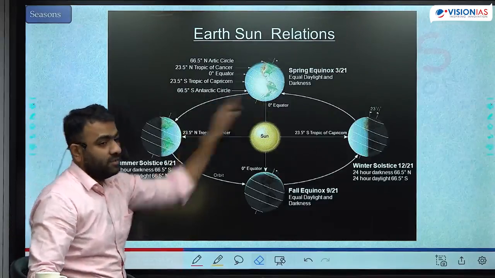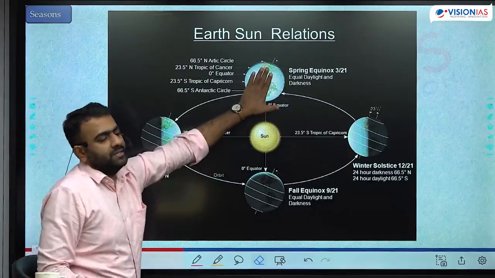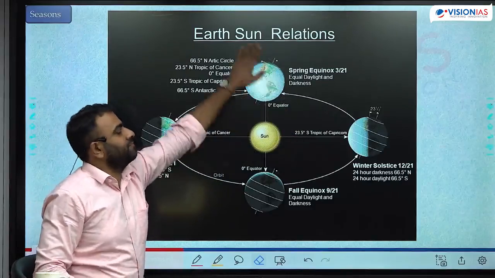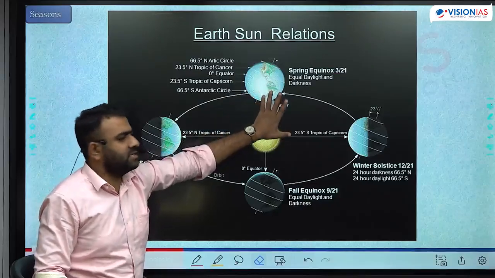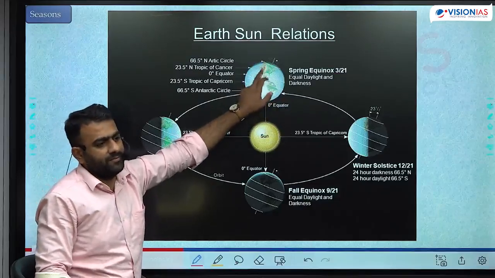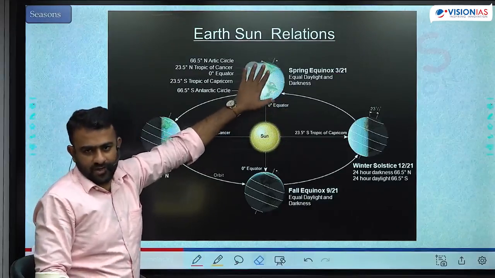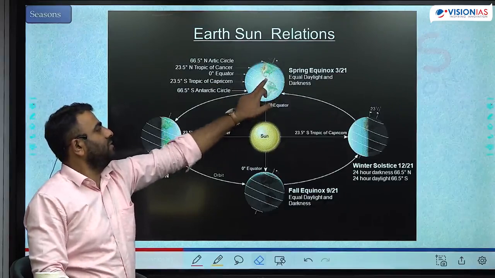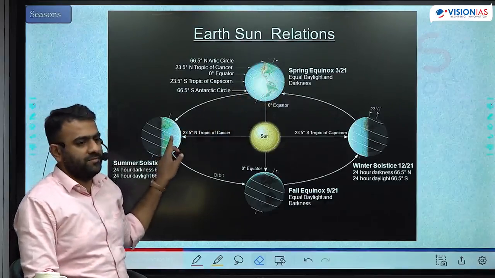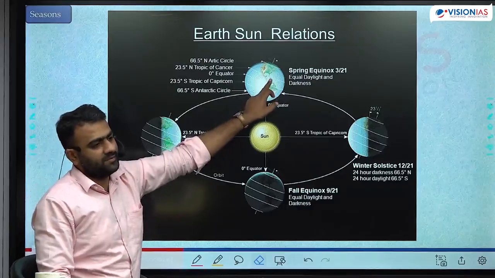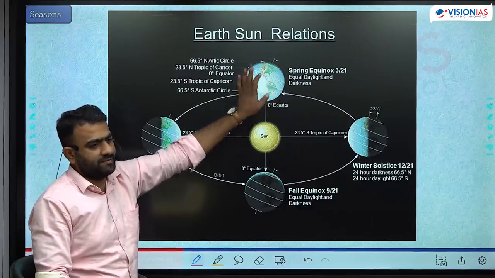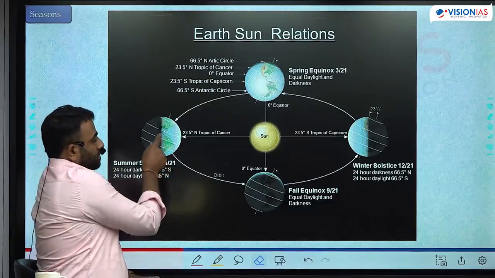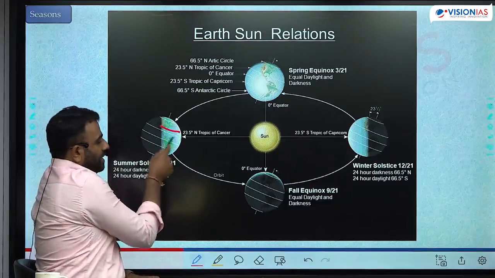The temperature is not too high, not too low. Here, this is where our trees will start to rejuvenate the leaves. That is why in most of the cases, in most of the culture and religion, they practice New Year from here. 21st of March. Okay, in most of the places, New Year is from here. So coming from here, Earth is continuously moving in this position. Here, 12 hours of day, 12 hours of night. Highest intensity is at the equator. Here, the longest length of the day and highest intensity of sunlight.